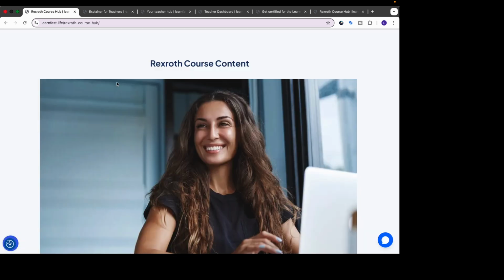The first thing to know is that the core idea of LearnFastLife is to assist teachers in, for example, creating homework and course content. So to create homework, say, for example, you are teaching a class in real life. You would teach the class, and you would take your smartphone and, using the recorder app, just put the smartphone down between you and the class and simply press record and record the lesson.